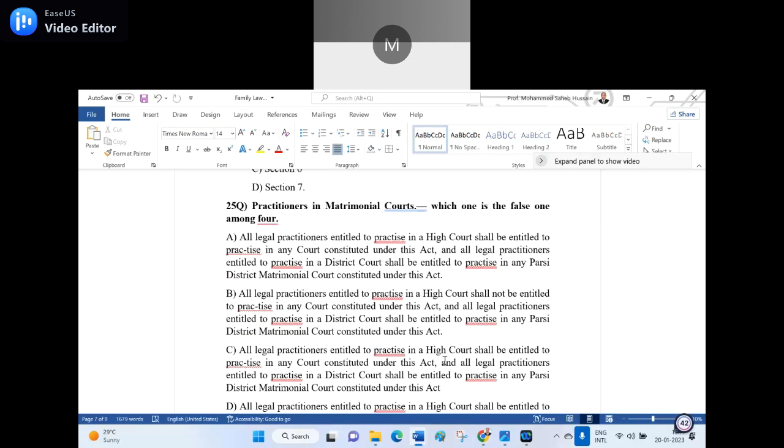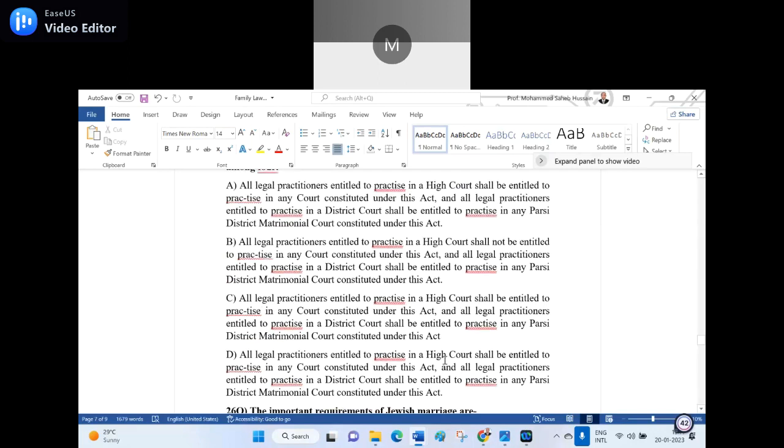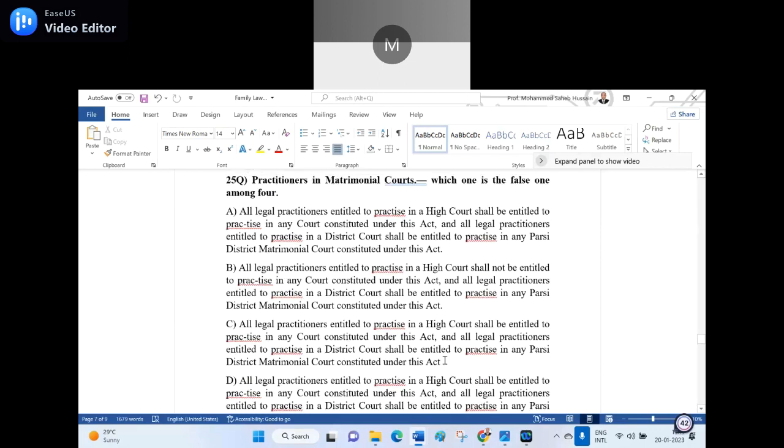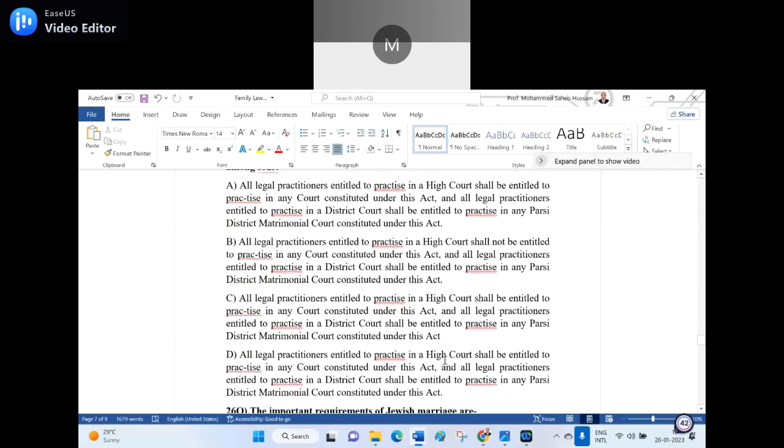The last option, D. All legal practitioners entitled to practice in a high court shall be entitled to practice in any court constituted under this act, and all legal practitioners entitled to practice in a district court shall be entitled to practice in any Parsi district matrimonial court constituted under this act. Now you tell me which one is the false one among the four. Is it the false one or the right one? You find it out. Which is the right answer?